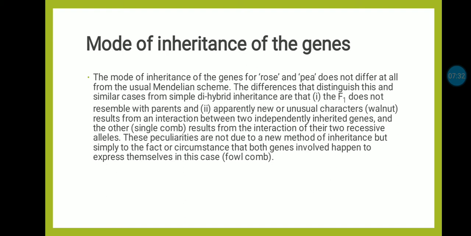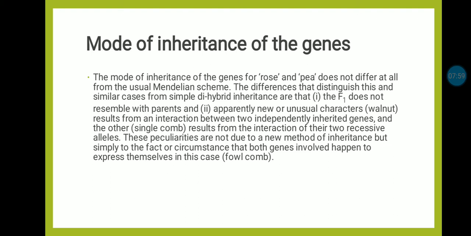The other, the recessive single comb, results from the interaction of their two recessive alleles. These peculiarities are not due to a new method of inheritance, but simply to the circumstance that both genes involved happen to express themselves in this case.